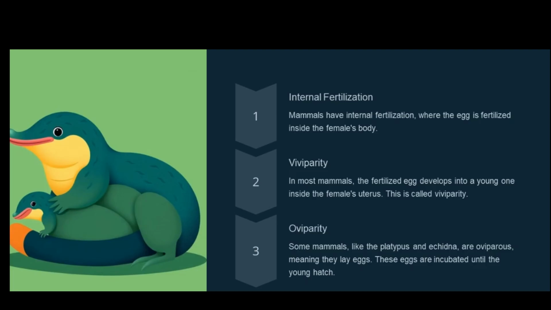Mammals have internal fertilization, where the egg is fertilized inside the female's body. In most mammals, the fertilized egg develops into a young one inside the female's uterus. This is called viviparity. Some mammals, like the platypus and echidna, are oviparous, meaning they lay eggs. These eggs are incubated until the young hatch.